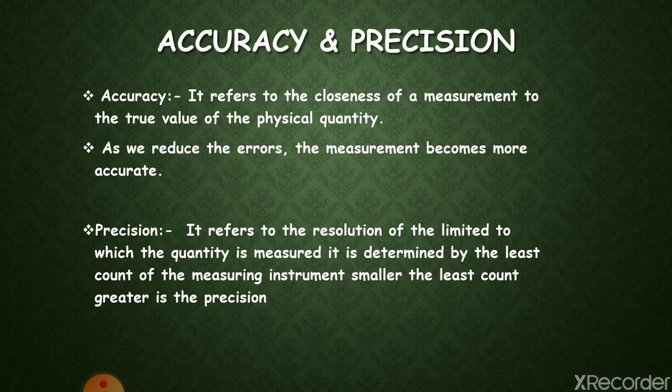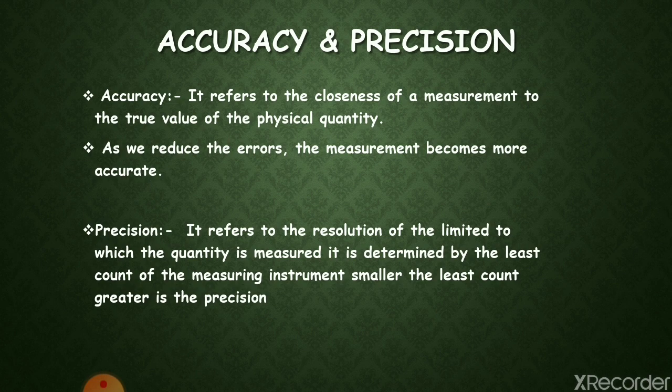Let us distinguish between accuracy and precision. Every measurement is limited by the reliability of the measuring instrument and the skill of the person making the measurement. If we repeat a particular measurement, we usually do not get precisely the same result, as each result is subject to some experimental error. This imperfection in measurement can be described in two ways, that is, accuracy and precision.